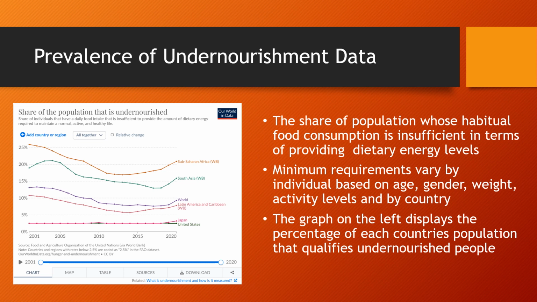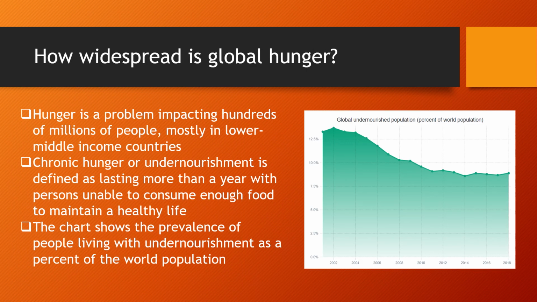So in this graph on the left, we can see that it describes the share of the population that's undernourished. As you can see, Japan and the United States are really close together, but the United States is just a little bit better. It measures the share of the population whose habitual food consumption is insufficient in terms of providing dietary energy levels. Then we have the minimum requirements that vary by individual based on age, gender, weight, activity levels, and by country. The graph on the left displays the percentage of each country's population that qualifies as undernourished people.